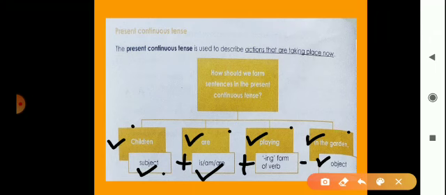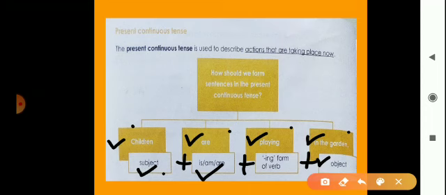Okay, and plus object means the other words in this sentence. This is the object. Remaining words, these are objects. Okay, so subject plus is am are plus ing form of verb and object. This is the formula of present continuous tense. What is formula of present continuous tense?